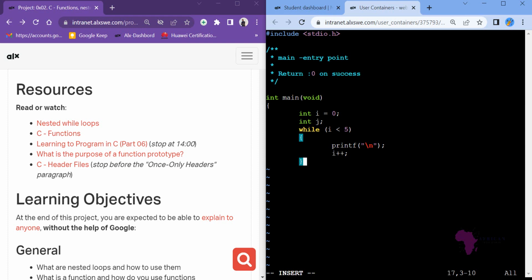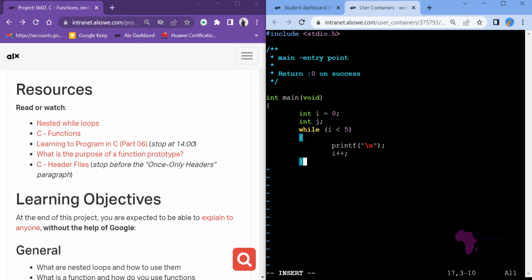So increment, add 1. Is i, 1, less than 5? Yes. So print another new line. I have printed 2 new lines. Is 2 less than 5? Yes. Increment, that equals 3, and then print a new line. So I believe at that point you are able to understand.